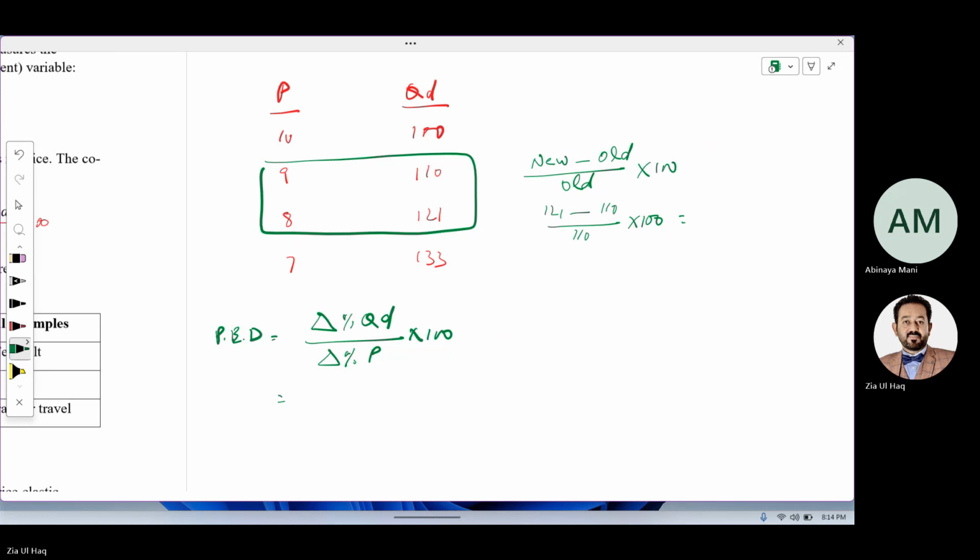Percent 21 into 100. 121 minus 110 over 110 into 100. How come it's 21 in 100 instead of 110?